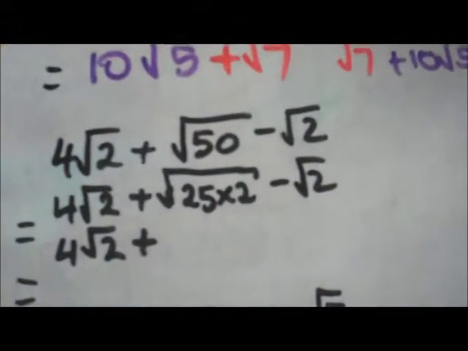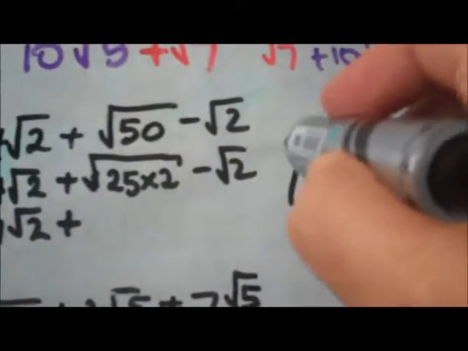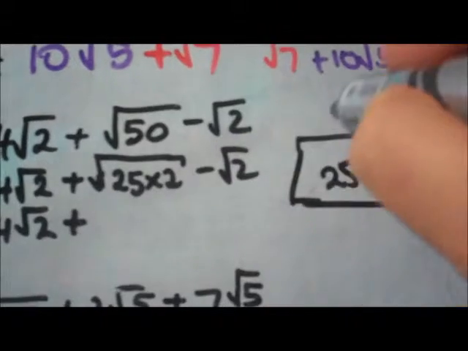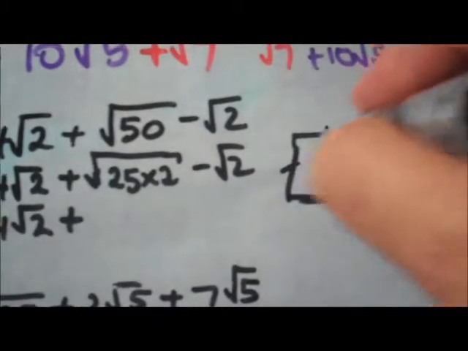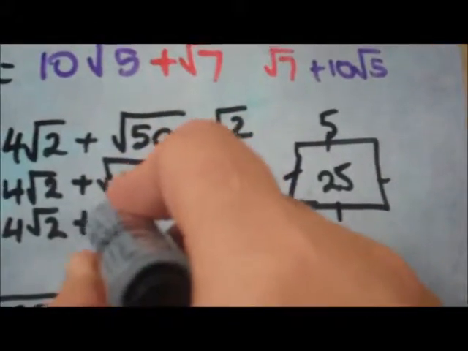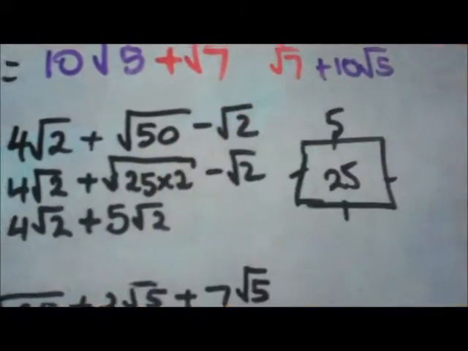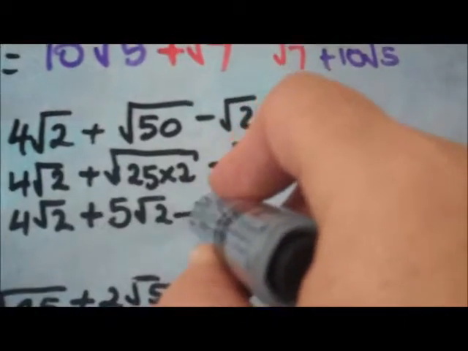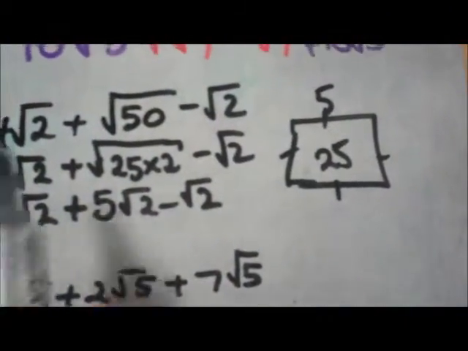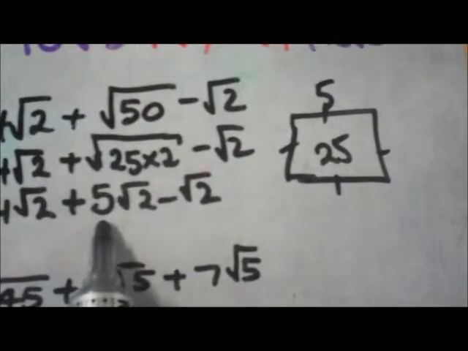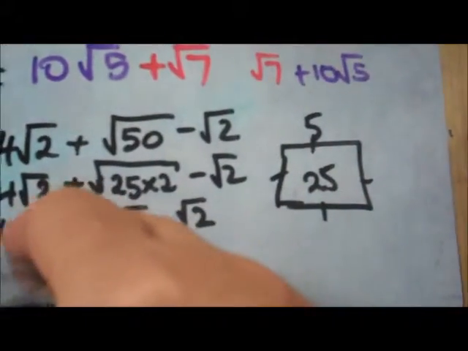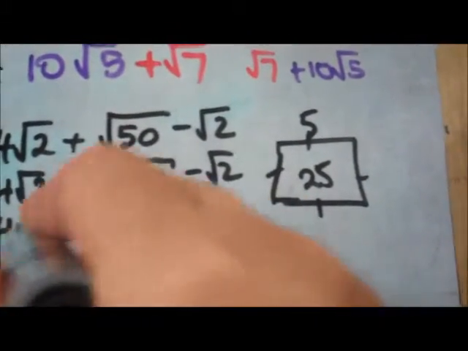Well, if I had a square at an area of 25, the square root of that would tell me the side length of that square, and that would be 5. So this is actually 5 root 2 minus root 2. It's still the same. So I've got 4 lots of root 2 plus 5 lots of root 2, that's 9 root 2. Take away 1 lot of root 2 is 8 square root 2.